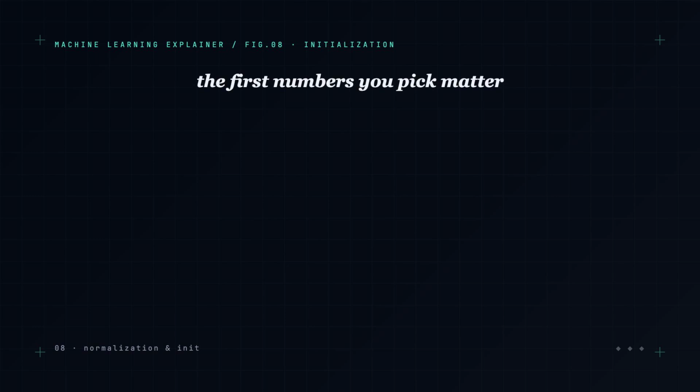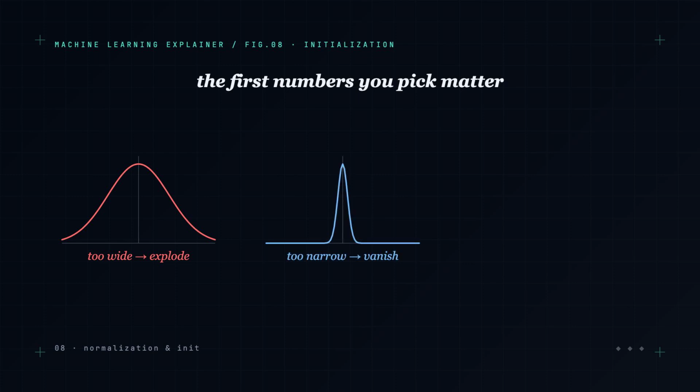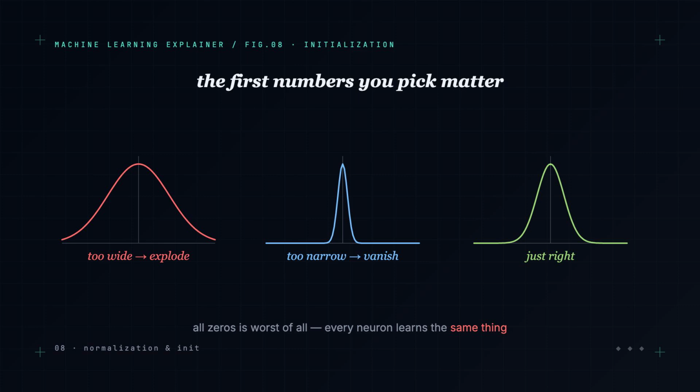It starts before training even begins, with how we pick the initial weights. Set them all to zero, and every neuron learns the same thing: useless. Pick them randomly but too large, and the signal blows up; too small, and it dies out. The very first numbers you choose decide whether the network has a chance. So we don't guess, we choose them carefully.